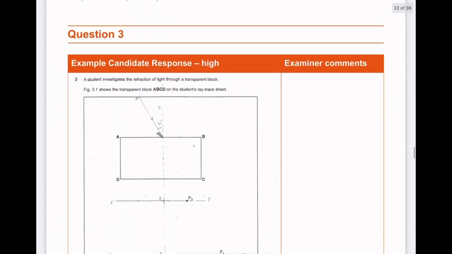Next, we have question 3, example candidate response high. A student investigates the refraction of light through a transparent block. Figure 3.1 shows the transparent block ABCD on the student's ray trace sheet. Okay. We have a transparent block ABCD. Okay. This is a rectangular block, and we're measuring the refraction of light.